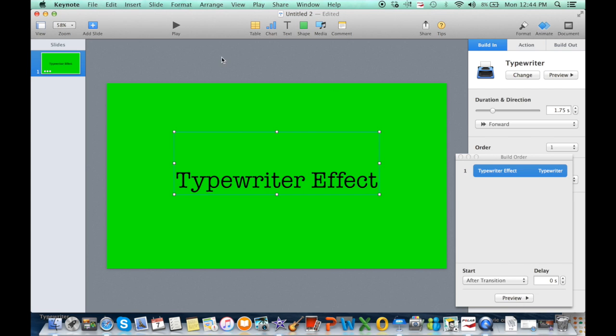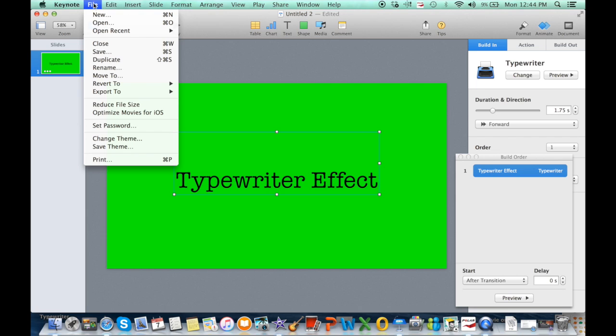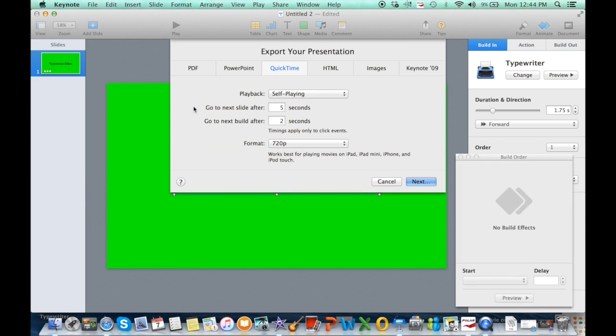And then go into File and Export to, slide over to QuickTime Player. And make sure that it says self-playing. That's really important, otherwise it will not self-play by itself. And then you can do whatever format you want. 720 just works fine for me.